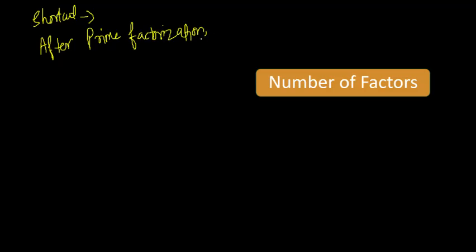So note down the shortcut. Shortcut is, just do the prime factorization. And after this, just add 1 to all the powers and then multiply them.